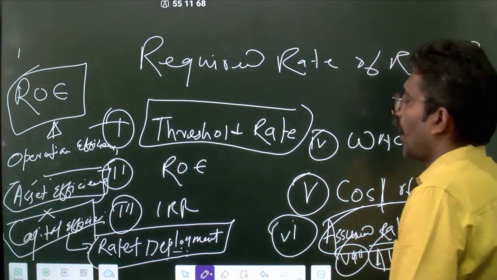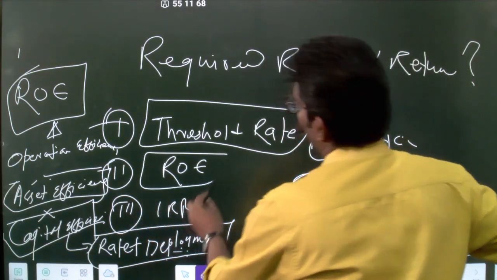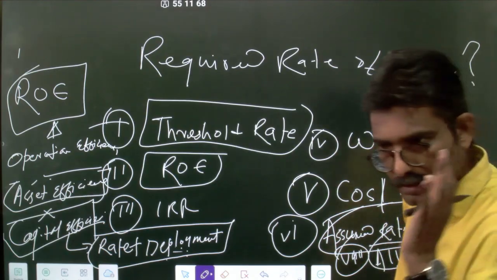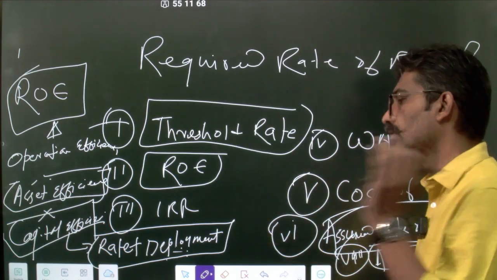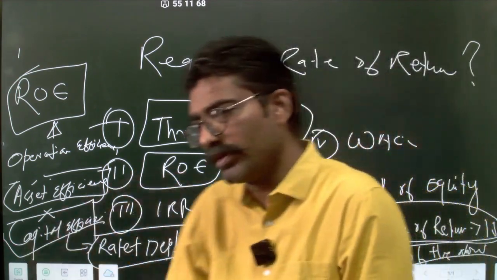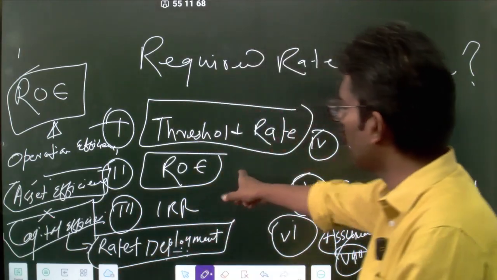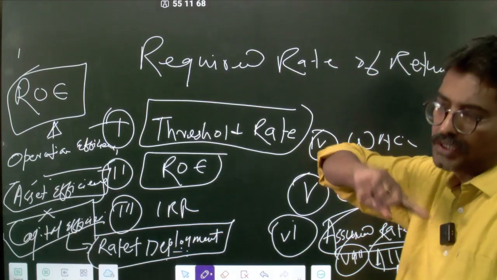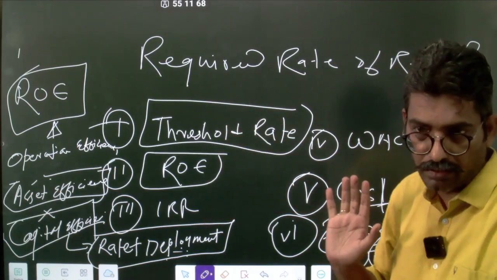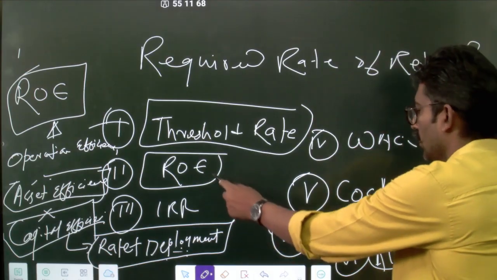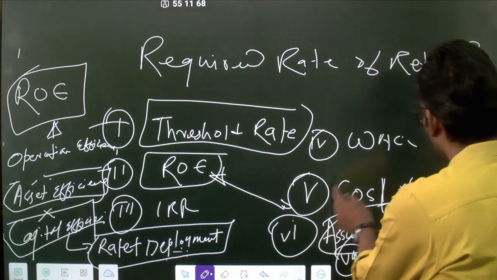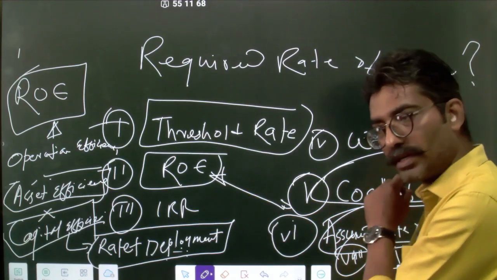Okay? So ROE is how much money you are giving to your shareholders. So I can screen whether I want to invest in this equity project. For me, it's a project or equity investment, yes or no, based on ROE. For the shareholders, this is return on equity, but for the promoter, for the company, it is the one and the same.